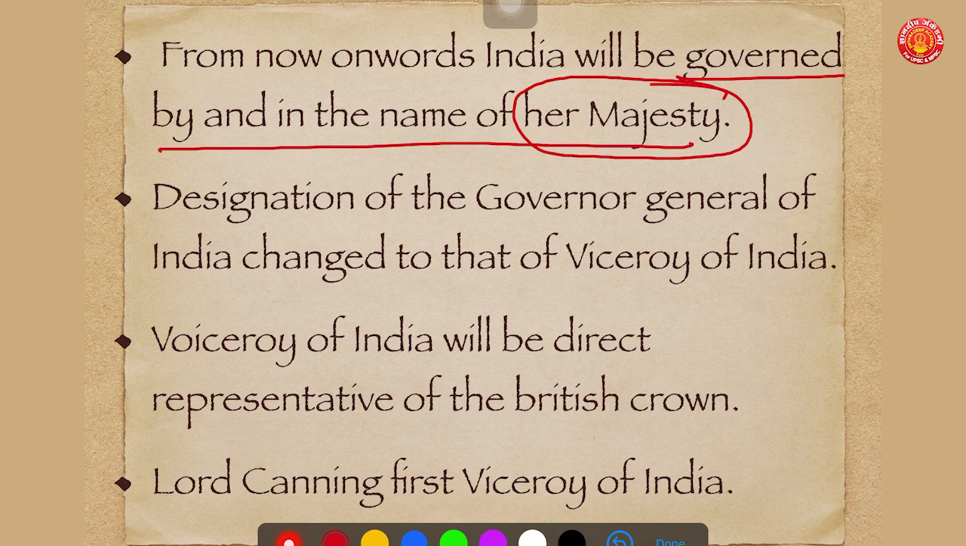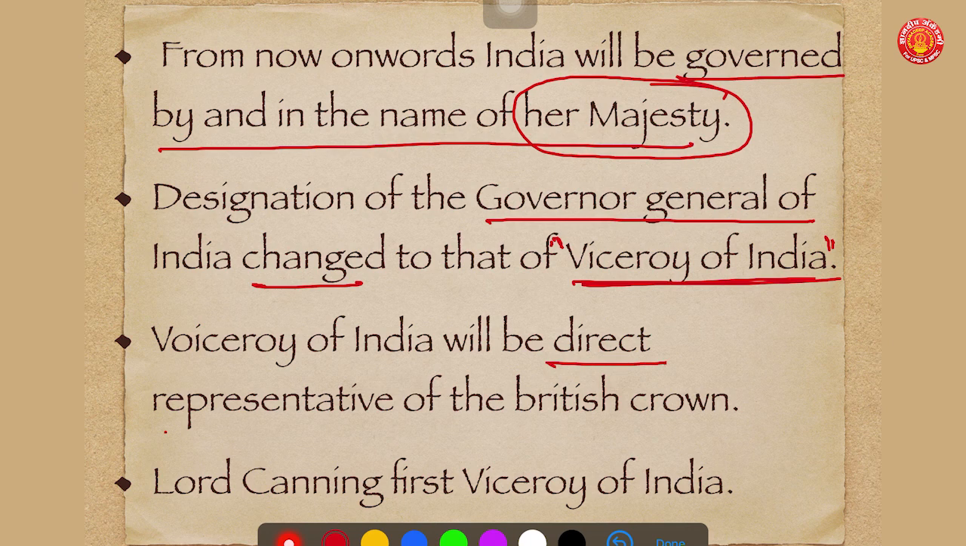The most important thing: the designation of Governor General of India changed to that of Viceroy of India, from now onwards. The Viceroy of India will be the direct representative of the British Crown. One of the most important developments.